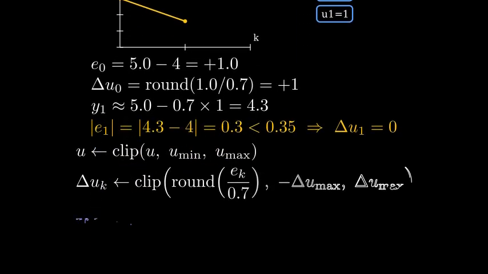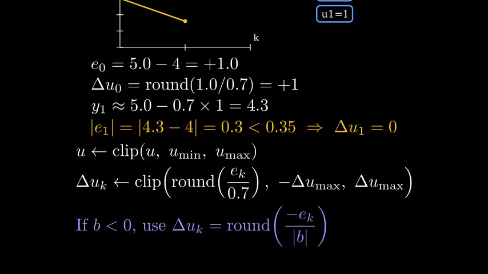Two practical notes. First, we should clamp the degree to a valid range like 0 through maximum. Second, we can optionally limit the maximum change per update to avoid sudden jumps. Finally, our sign convention assumed that increasing prefetching reduces misses. If your system shows the opposite locally, just flip the sign in the controller.